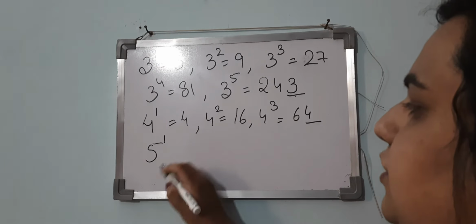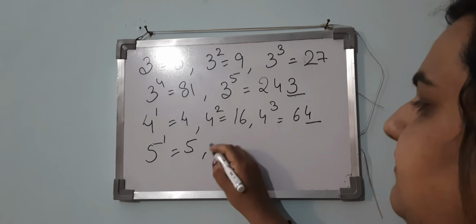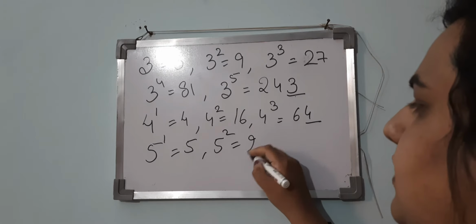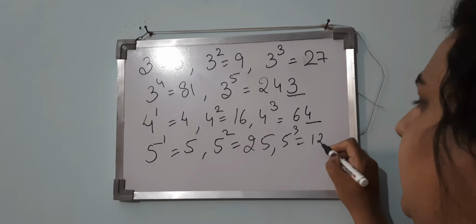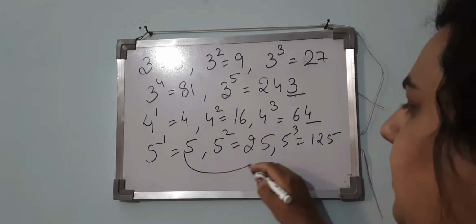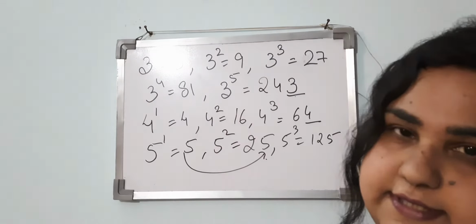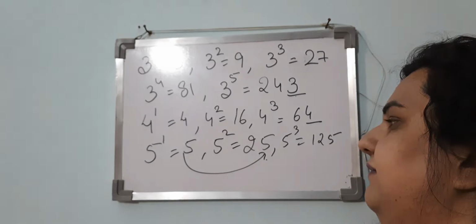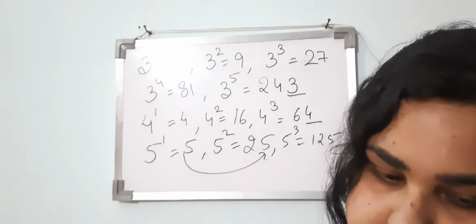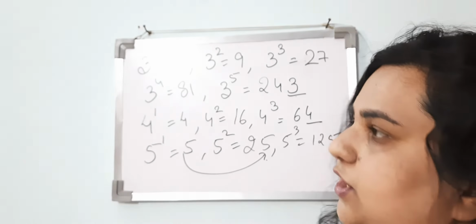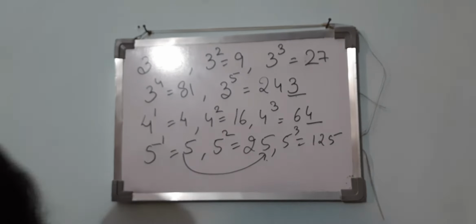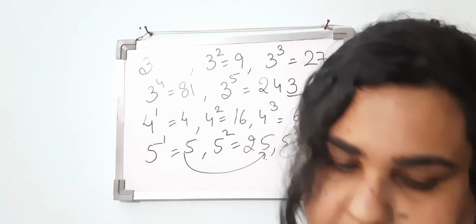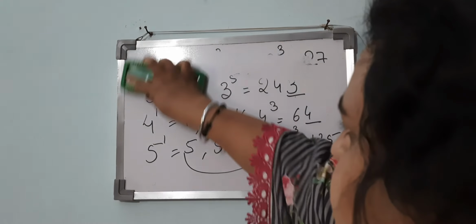What is the cyclicity of 5? 5 power 1 is 5, 5 power 2 is 25, 5 power 3 is 125. So after one multiplication only we get the same number. The cyclicity of 5 is 1. Like this the cyclicity of the numbers is discussed, and according to that we will be able to solve the questions.